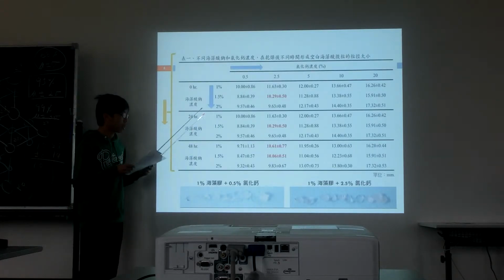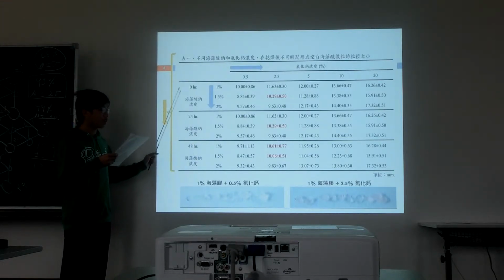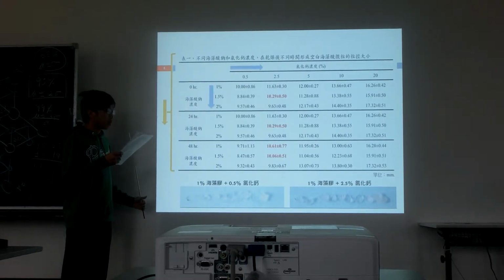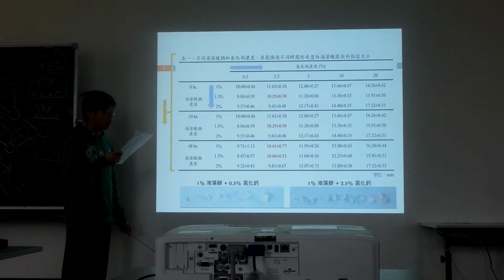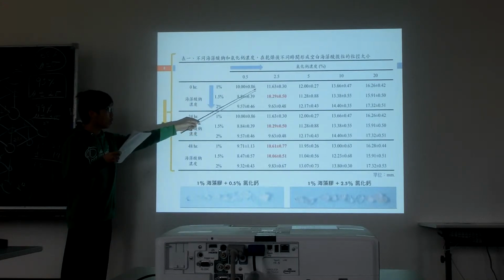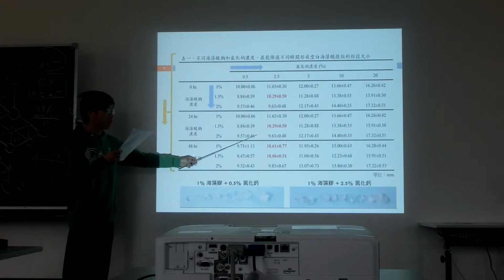Table 1 shows the size of blank alginate micropellets after drying for different hours in different concentrations of alginate and calcium chloride. As the concentration of calcium chloride increases, the size of blank micropellets gets bigger. We also find out that when the alginate is 1.5% and the calcium chloride is 2.5%, the alginate micropellets after drying 24 hours at a temperature of 40 degrees Celsius can be said to have reached the optimal formability, which is about 10 mm per 10 pellets.